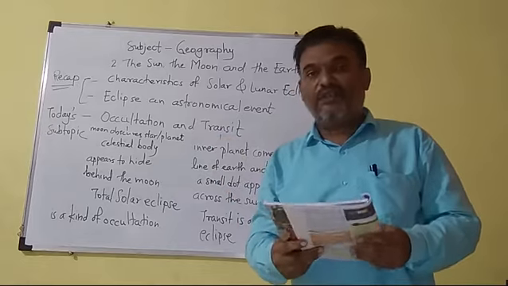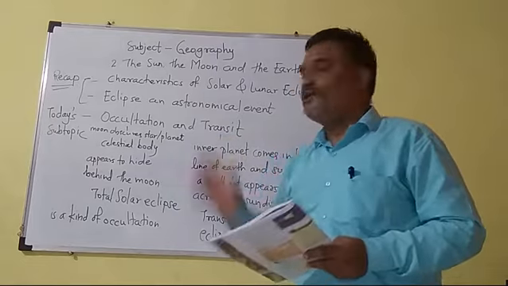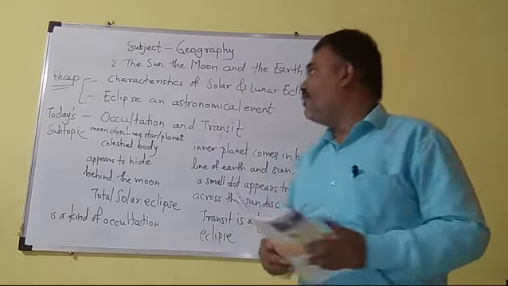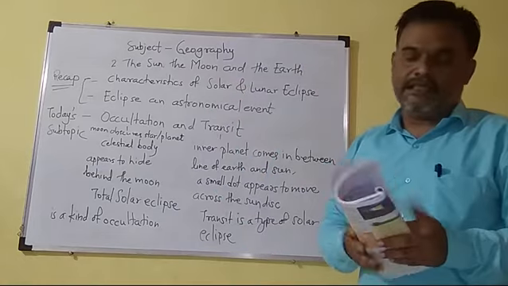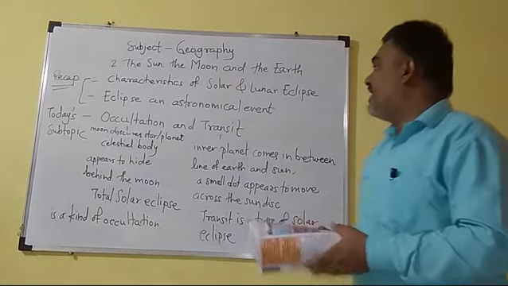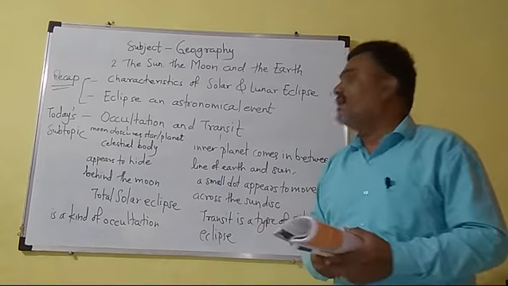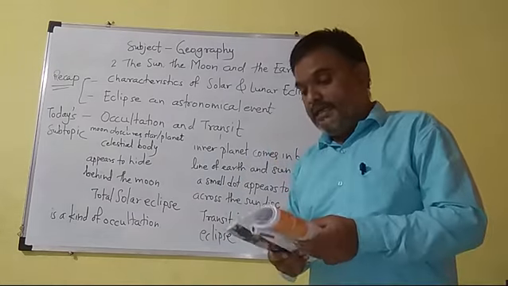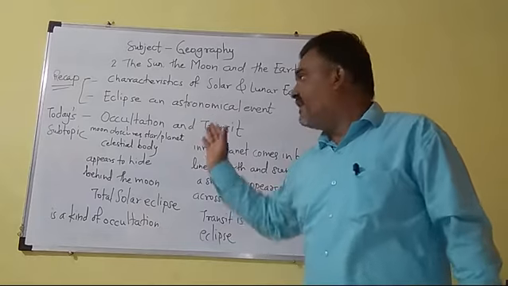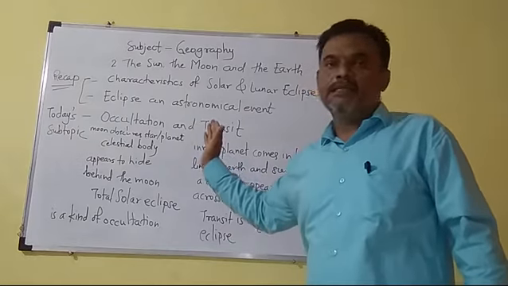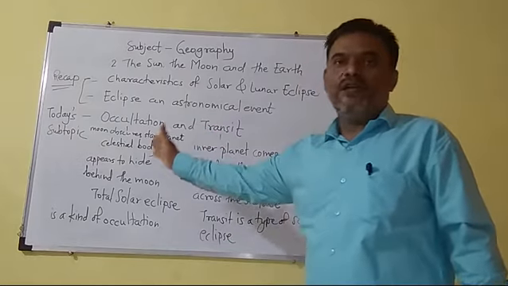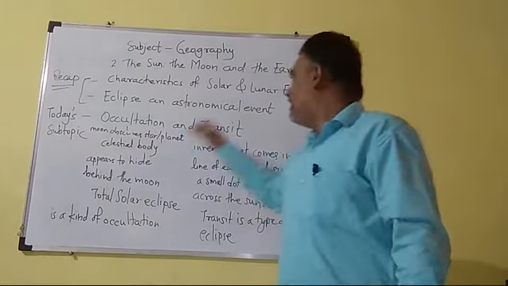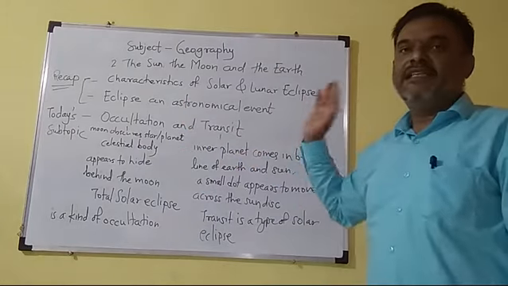Now, the next and last point of the lesson that we are going to study today is occultations and transit. Do you know what is meant by occultation and transit? Like eclipses, some other conditions occur in space, and they occur with reference to the moon and the sun. Occultation is a condition that is related with the moon and transit is a condition that is related with the sun.